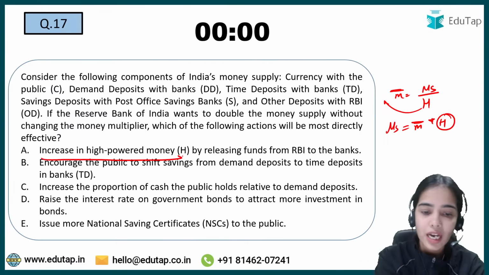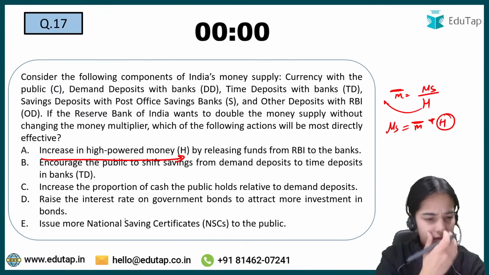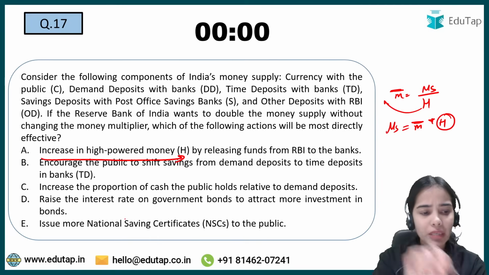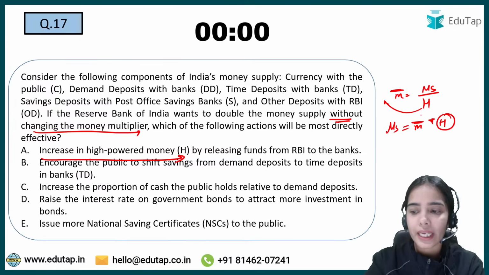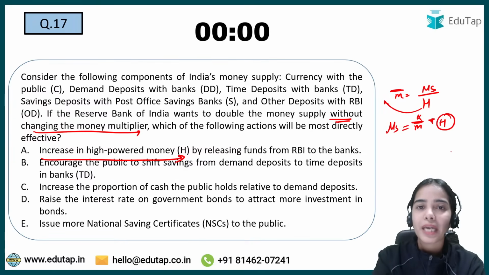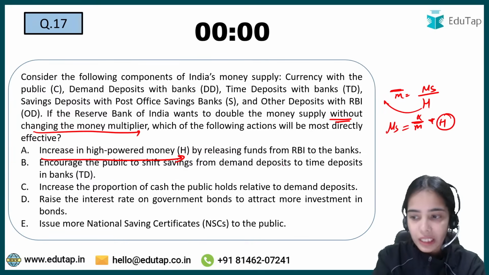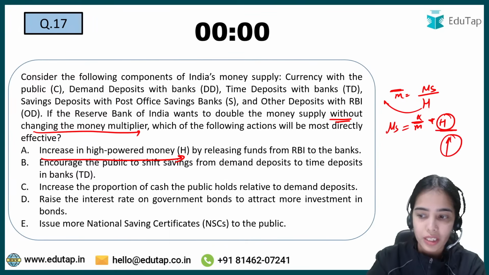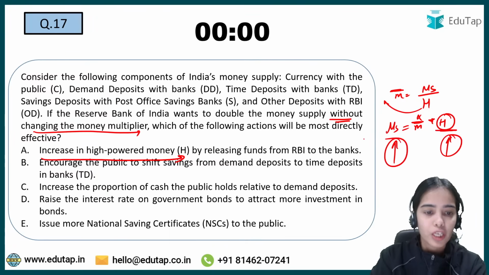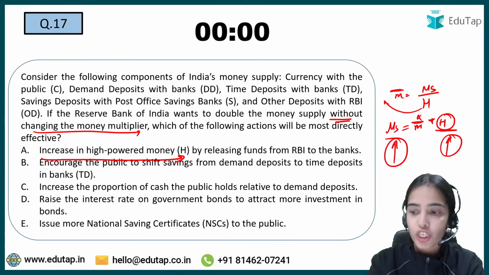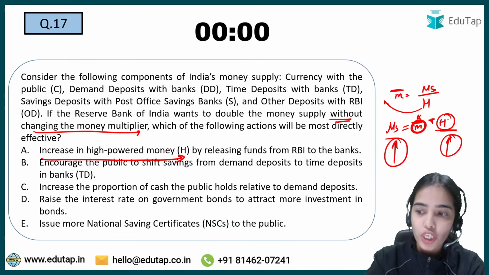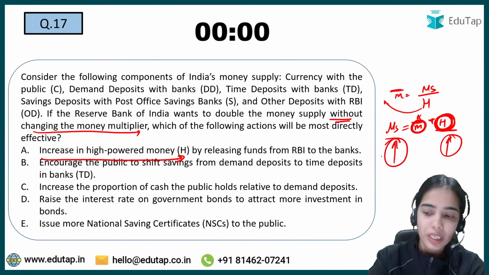If the money multiplier cannot change, that means high powered money has to increase the money supply. So RBI wants to double the money supply without changing the money multiplier, so high powered money will have to increase.